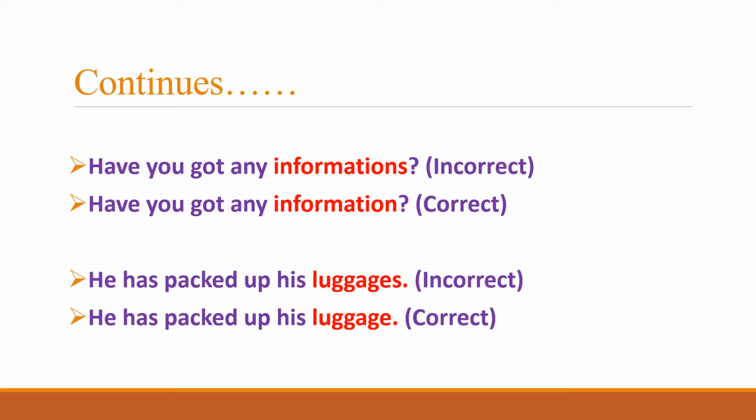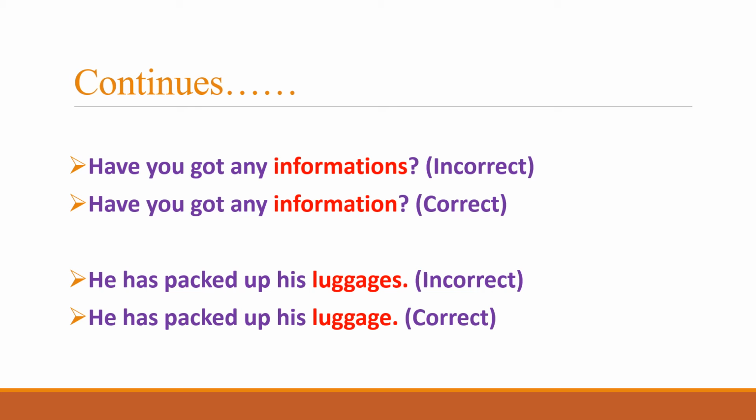So have you got any informations is an incorrect expression, whereas information is the correct expression that is used for this one. So information, not informations. Singular form of information is that one. He has packed up his luggages is incorrect. Why? Because luggage is always used as singular.